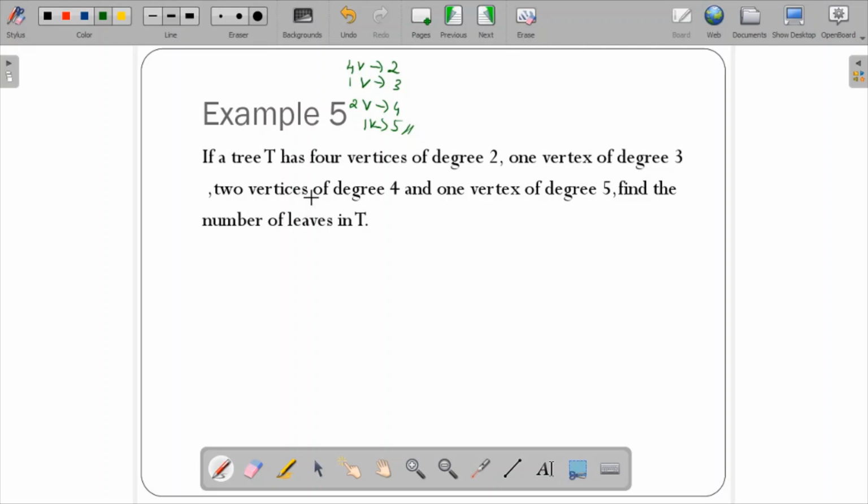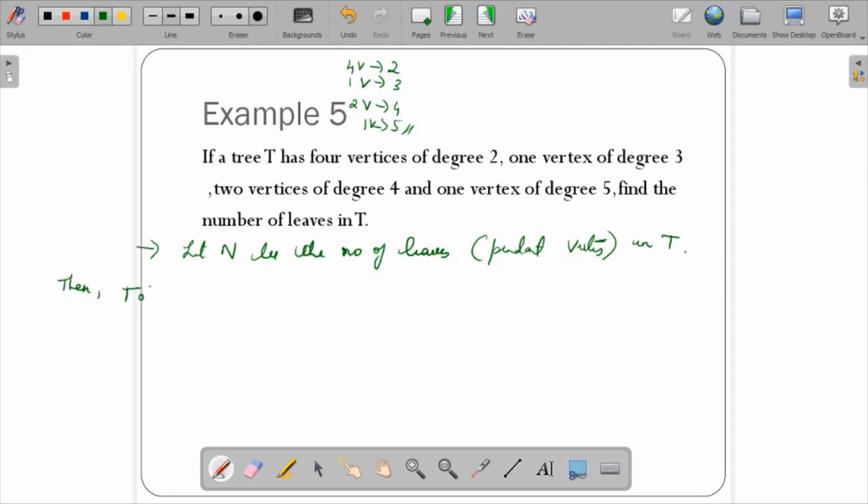In a similar way, let n be the number of leaves, that is, pendant vertices in T. Then